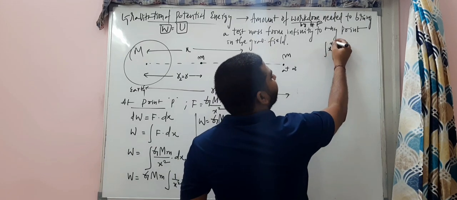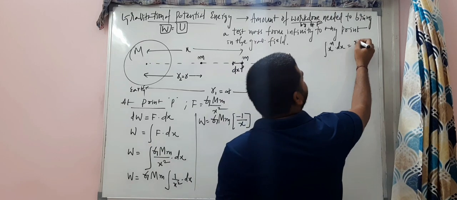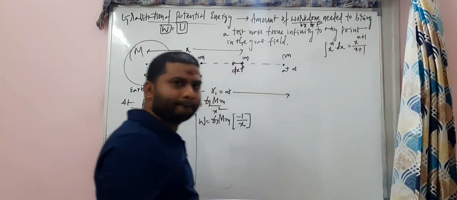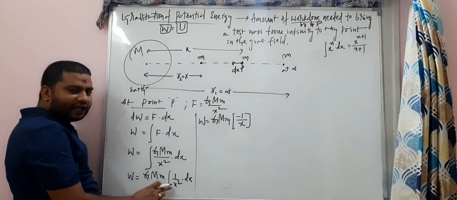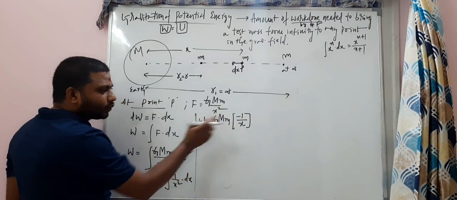So the formula for that: this is in the form of integral x to the power n into dx, so I can write x to the power n plus 1 by n plus 1. That's the formula. This is integral x to the power minus 2, here n is minus 2. You will get this one.